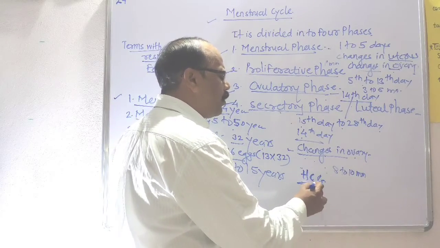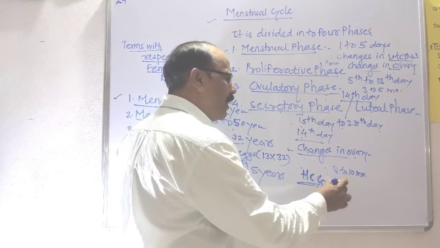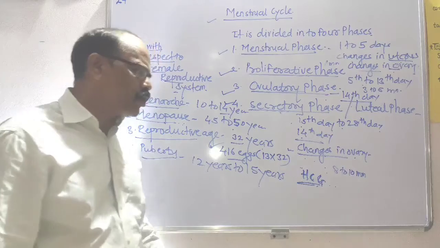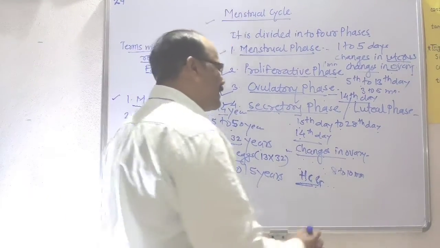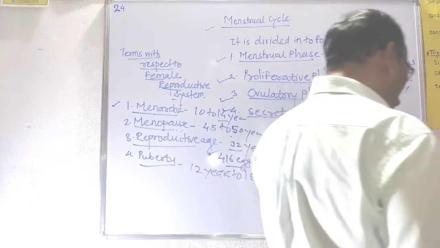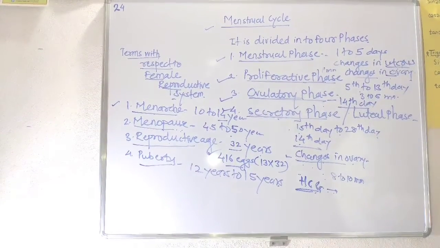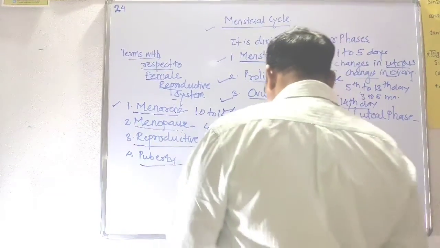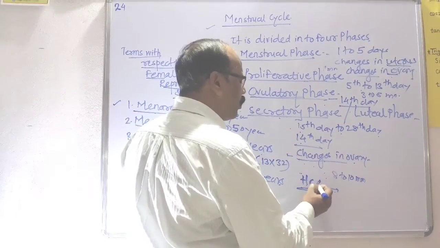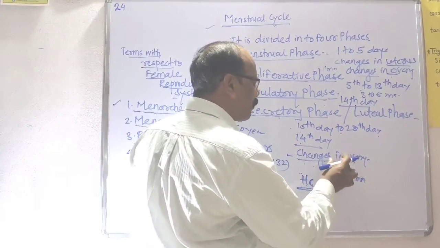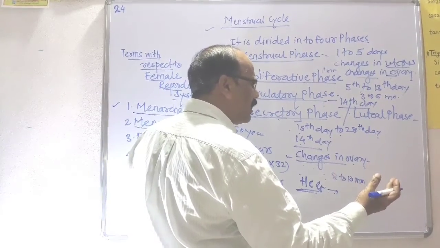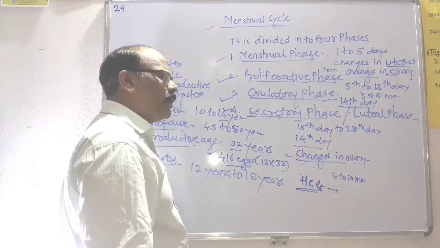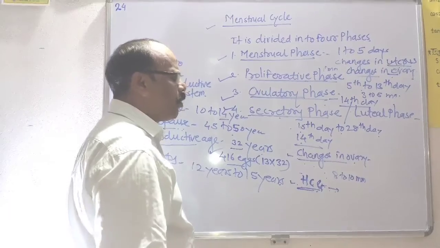The presence of HCG hormone in the urine and blood of the mother is an indication of the conception of pregnancy. This HCG secretes a small amount of estrogen. This HCG will maintain the pregnancy, and this human chorionic gonadotropic hormone will extend the life of the corpus luteum, and the corpus luteum further secretes the hormone progesterone, which maintains the further development of the fetus. For that purpose, this HCG hormone is important.